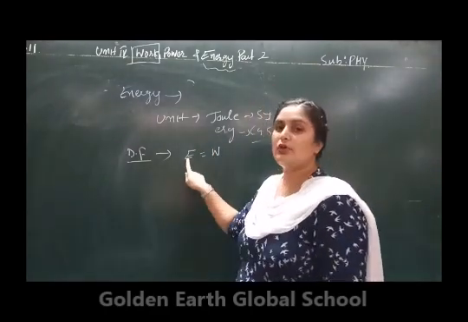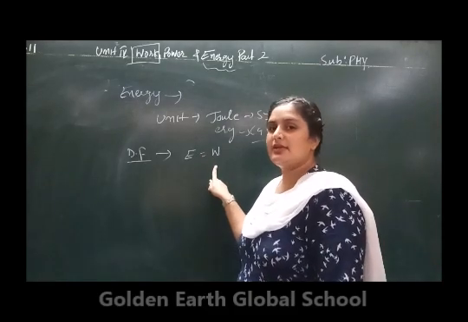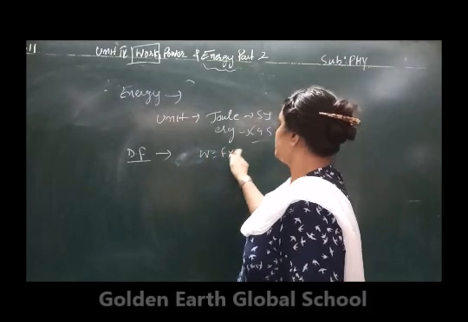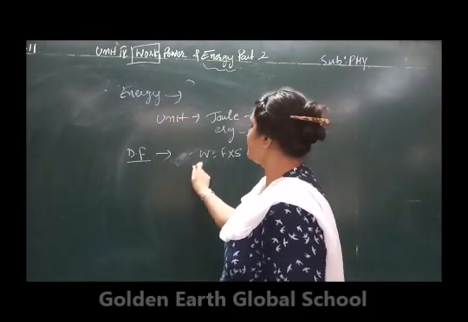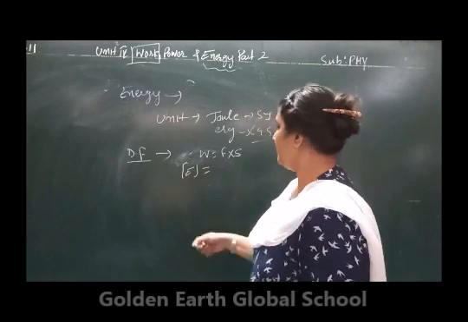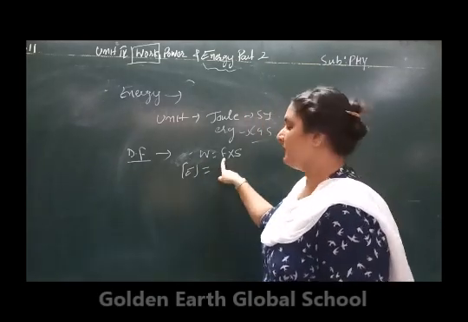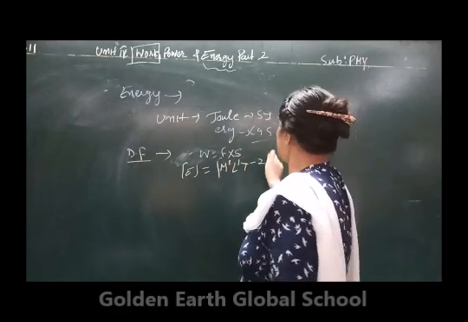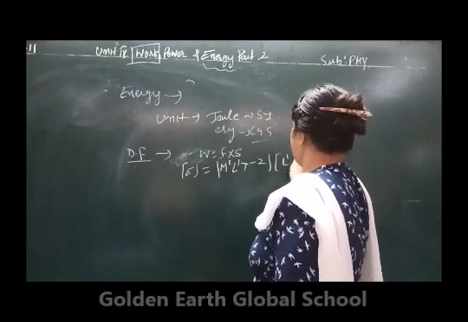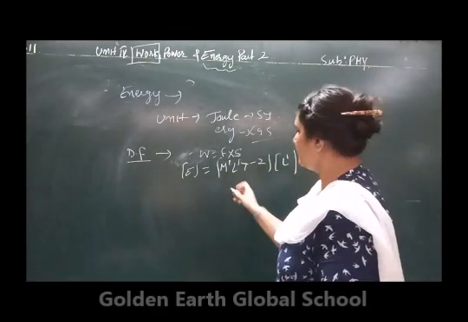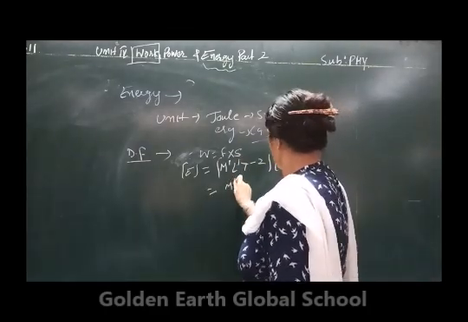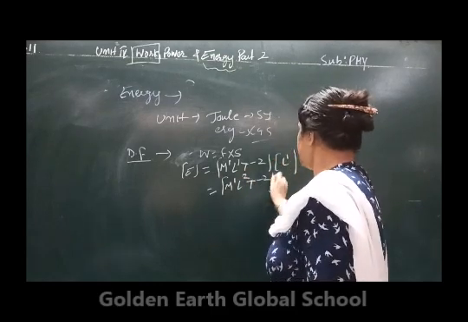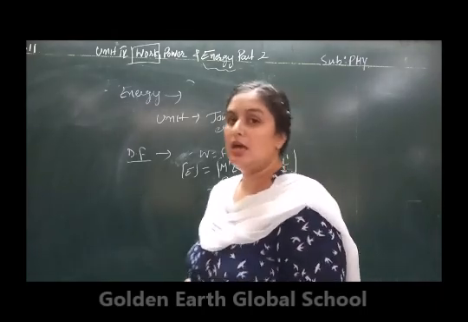The dimensional formula of energy will be the same as that of work done, and work done is given by force into displacement. So the dimensional formula of energy will be equal to the dimensional formula of force, that is M1 L1 T^-2, into L1, which is the distance. From here, the dimensional formula of energy will be M1 L2 T^-2.